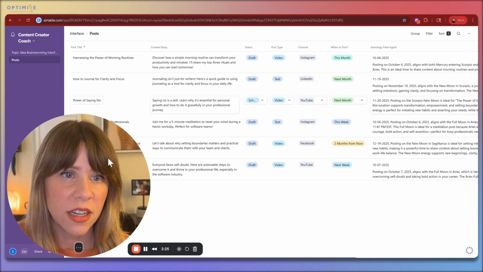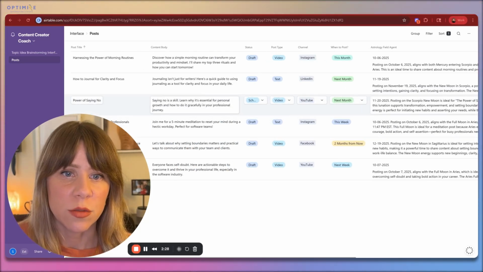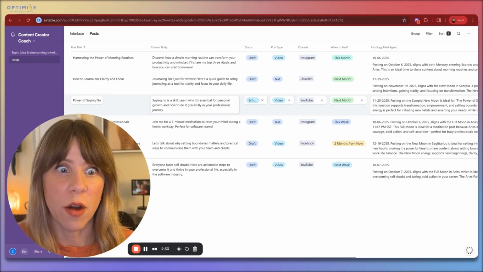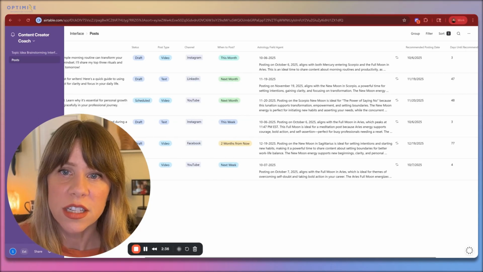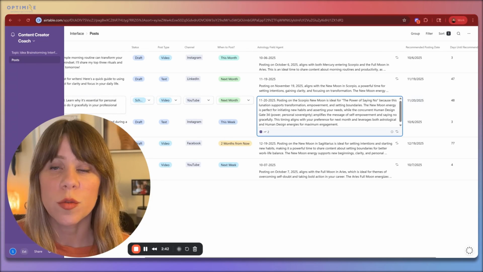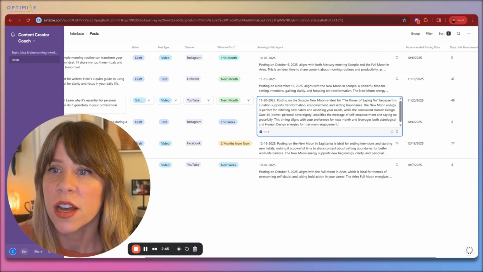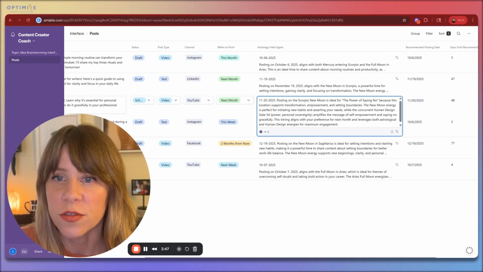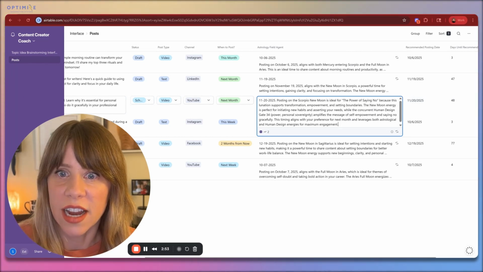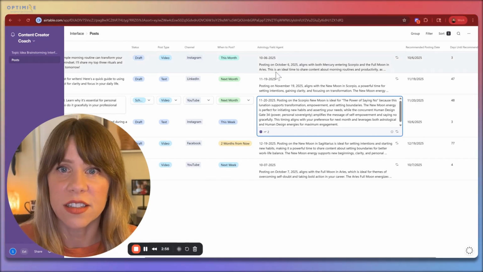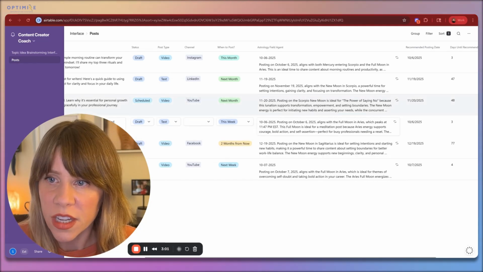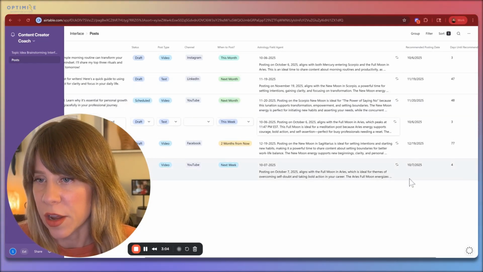We can go to a different topic. So let's look at power of saying no. And so this would be a topic, maybe if you're a life coach, a spiritual advisor, anyone that wants to empower their audience. And so if you wanted to post this next month, it gives you the date of 11/20. And so it says the Scorpio new moon is ideal for the power of saying no, because this lunation supports transformation, empowerment, and setting boundaries. This also incorporates human design, gate 34. And so I've trained this AI field agent to also look at human design elements in addition to astrology. And then it outputs here the recommended posting date.